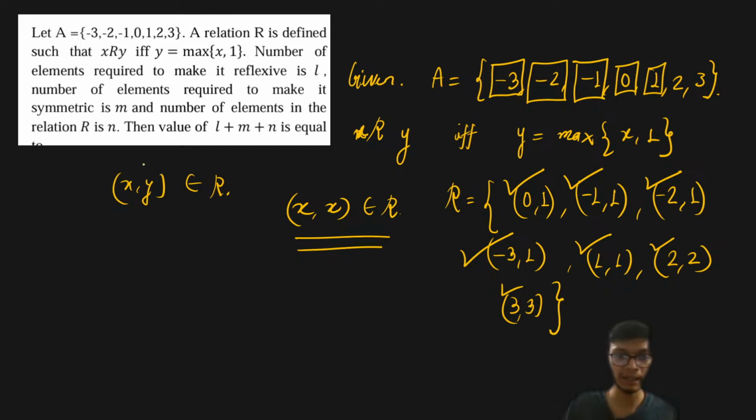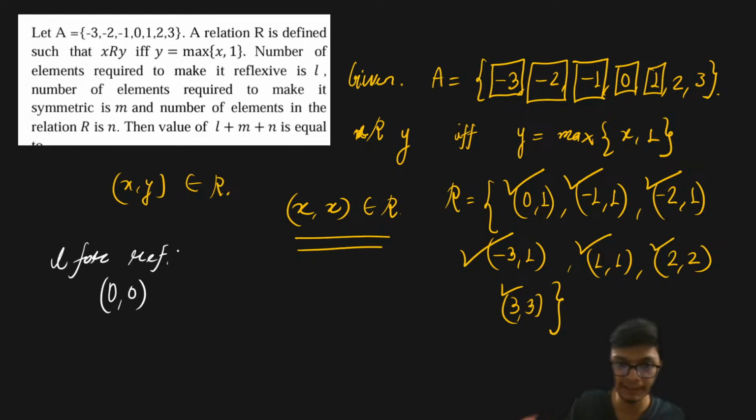Now, if this particular relation is a reflexive relation, then I need the following elements. If I have 0 comma 1, then I must have 0 comma 0 lying in the relation.